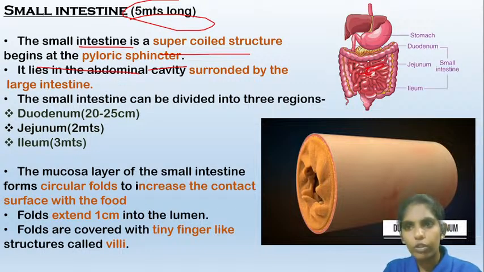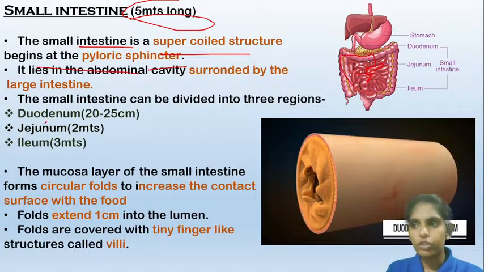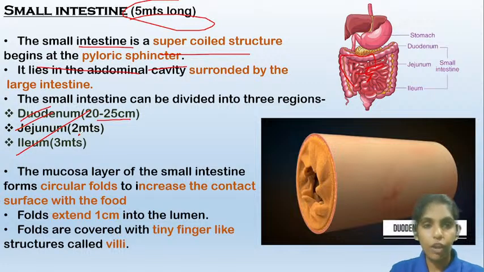Here you can see this is the small intestine, and it is surrounded by the large intestine. The intestine can be divided into three regions: the duodenum, the jejunum, and the ileum. And the duodenum is 25 centimeters.